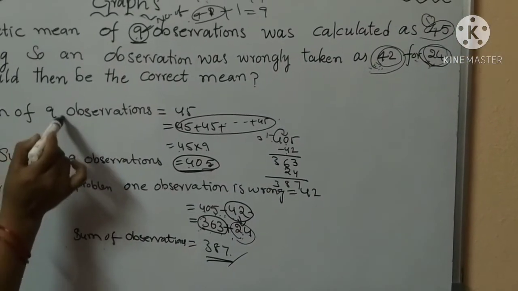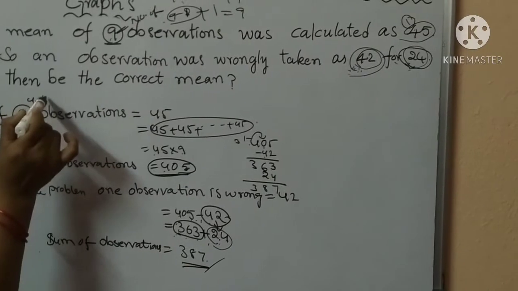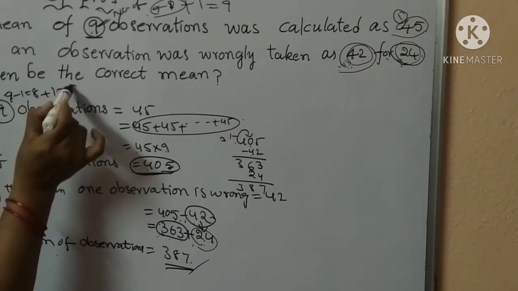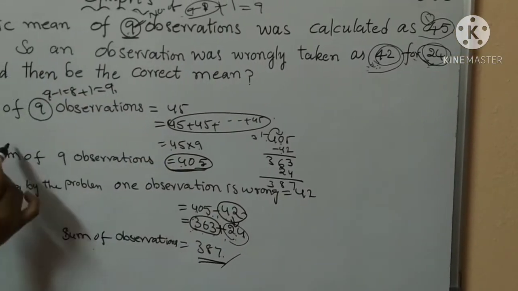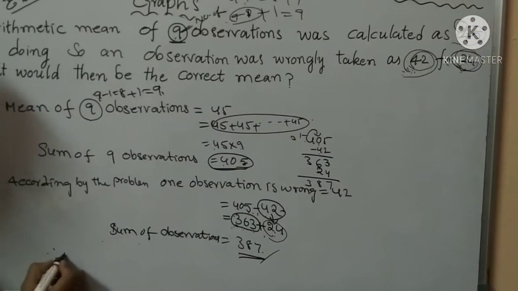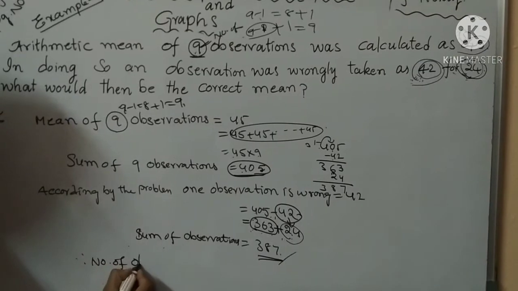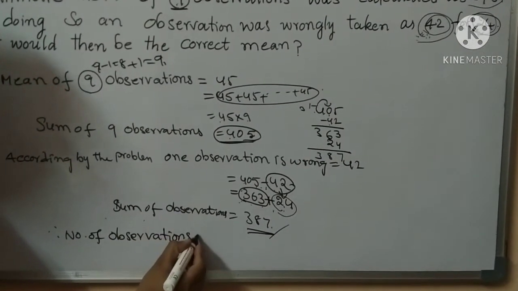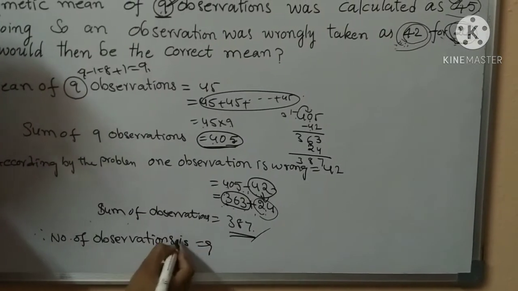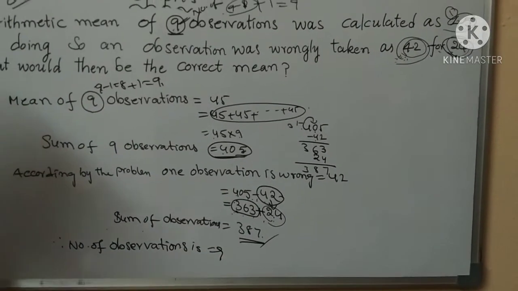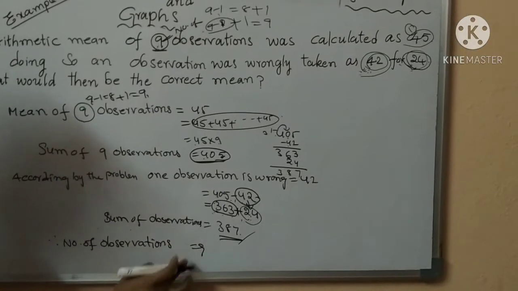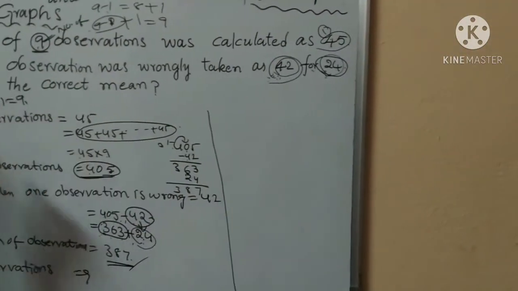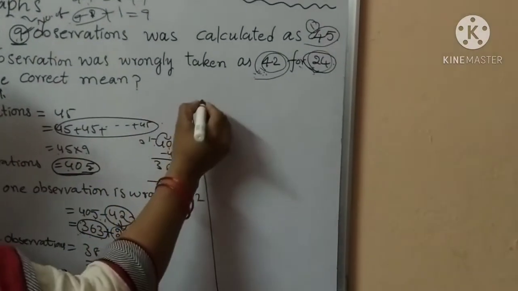So number of observations here: 9 minus 1 equals 8. One observation is left, again adding one observation, that is 9. So number of observations is 9. Now find the correct mean.